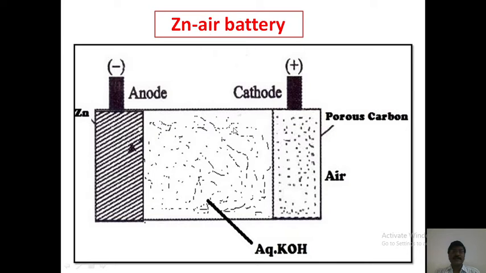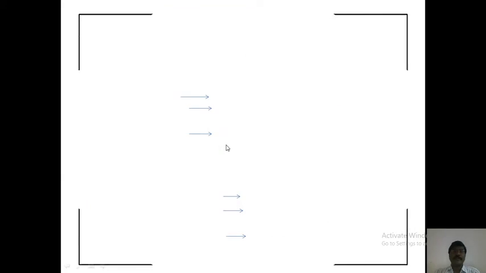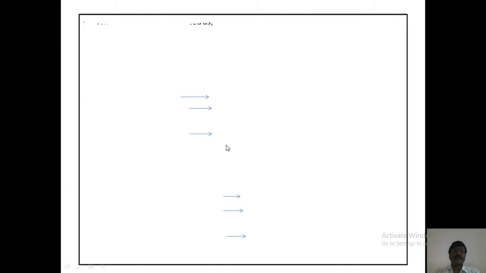This is the construction of the zinc air battery. The cell may be represented as Zn | KOH (aq) || air, carbon.